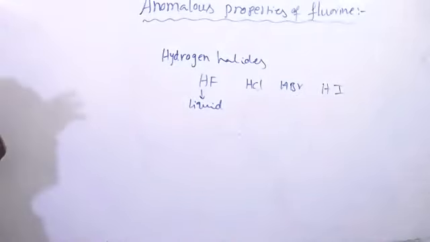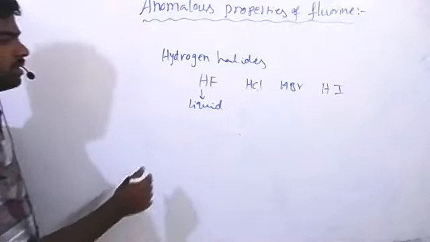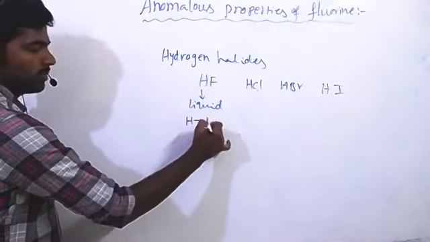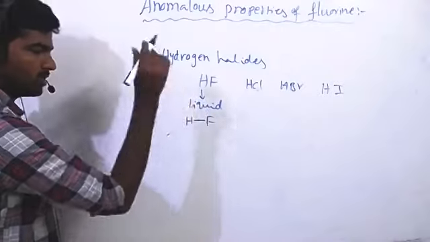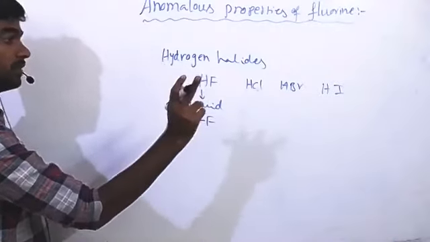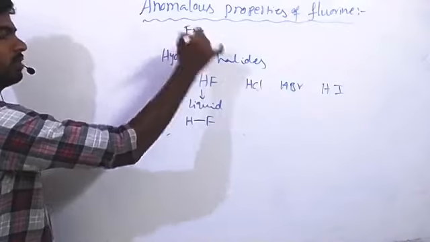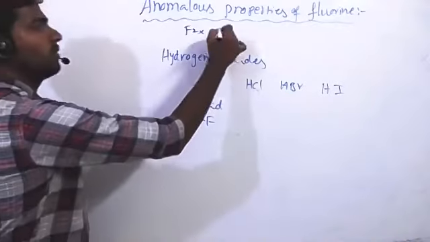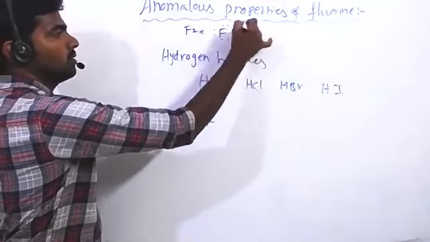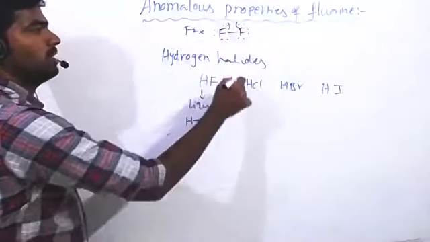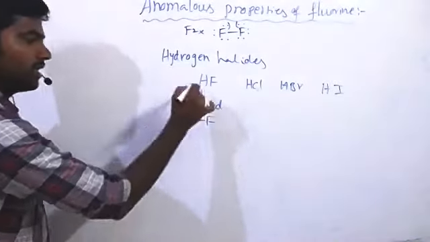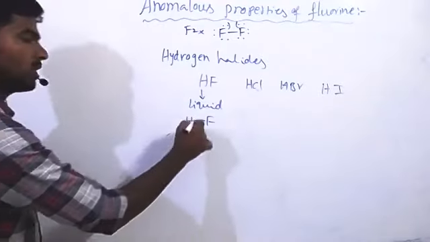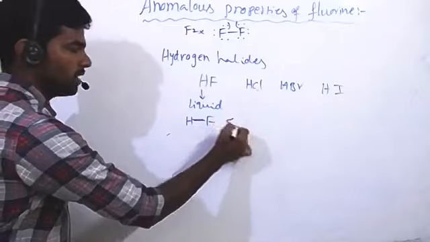Now we need to discuss bond dissociation enthalpy and acidic strength. In HF the bond is very small, and it is also involved in hydrogen bonding. That's why bond dissociation enthalpy is very high in HF, not in F2. In F2, bond dissociation enthalpy is very low, because of the repulsions between the fluorine atoms, which make the bond easy to break. But here we are talking about hydrogen fluoride, a different molecule, involved in intermolecular hydrogen bonding. That's why a very strong interaction is present between hydrogen and fluorine, giving a very high bond dissociation enthalpy.